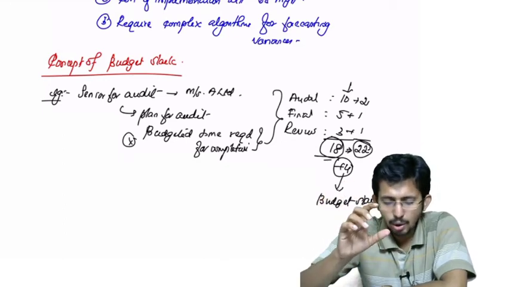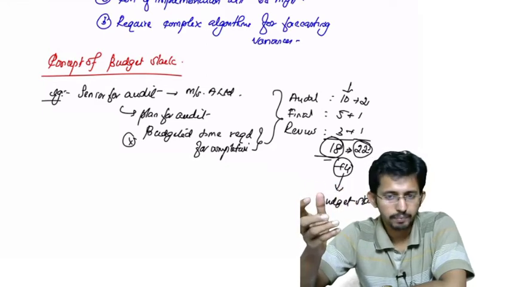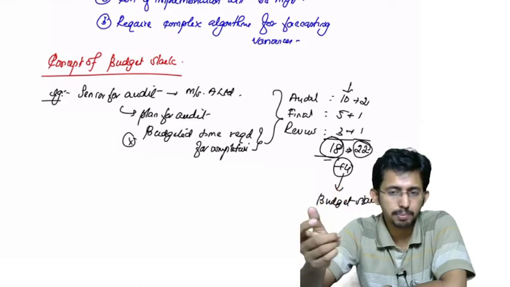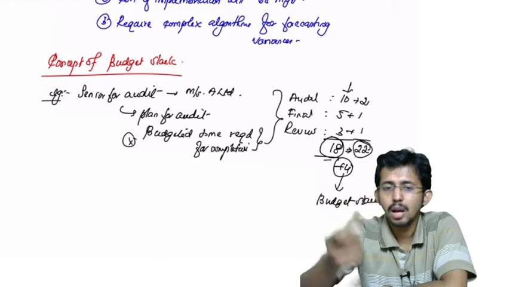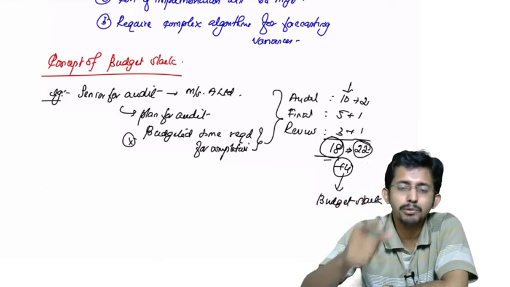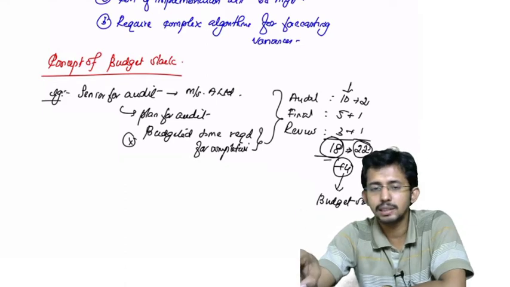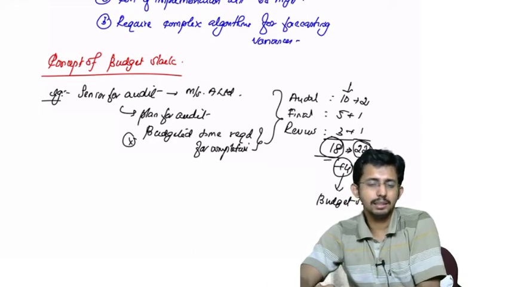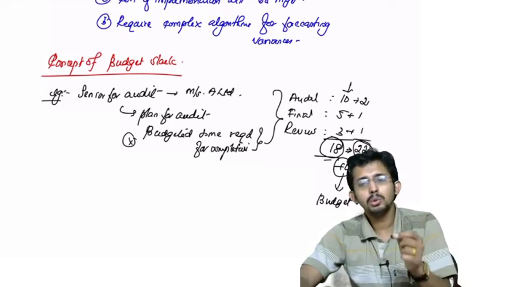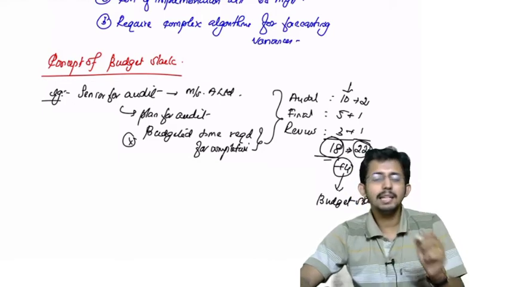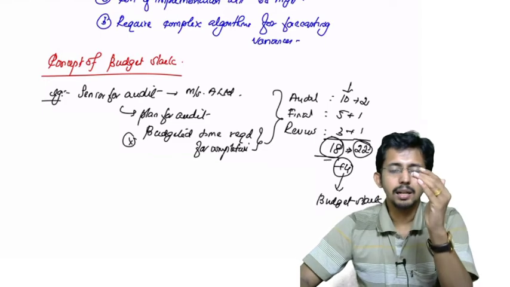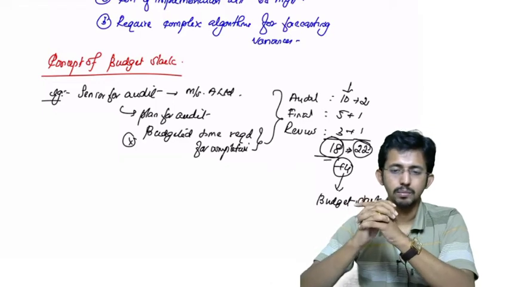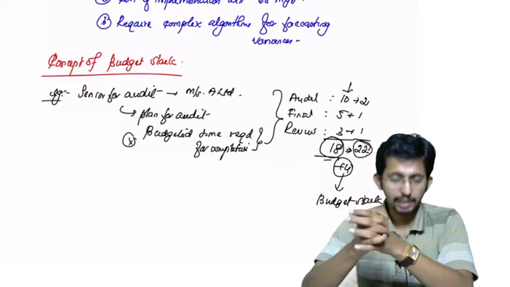So this is overestimation of the time, and when it comes to revenue and cost, overestimation of budgeted cost or budgeted expense, or underestimation of budgeted revenue, by the persons or managers who are responsible for executing the budget and preparing the budget is what is known as budgetary slack. And why is this budgetary slack occurring? Budgetary slack occurs due to the fear of the managers in coming up to the budgeted performance, or in achieving the budgeted performance. Okay, so you can write budget slack.